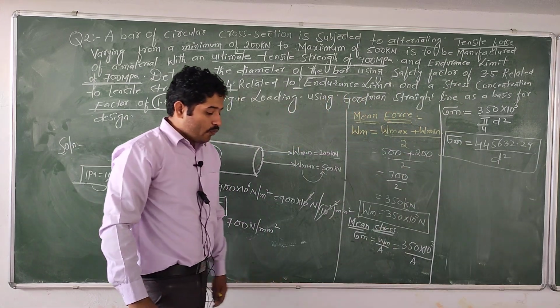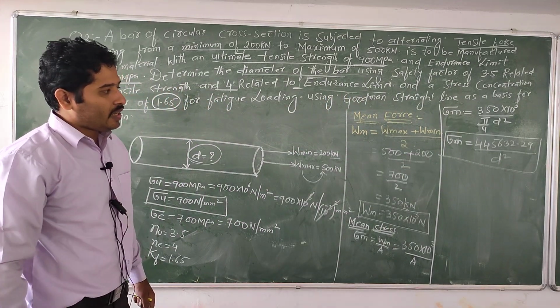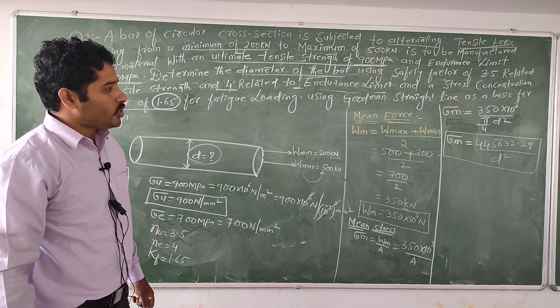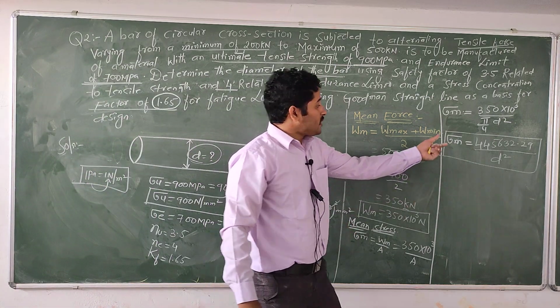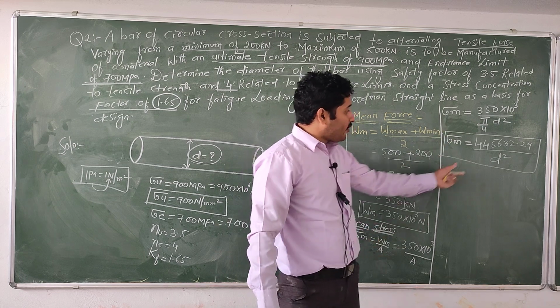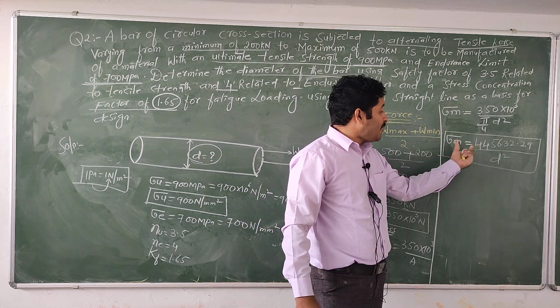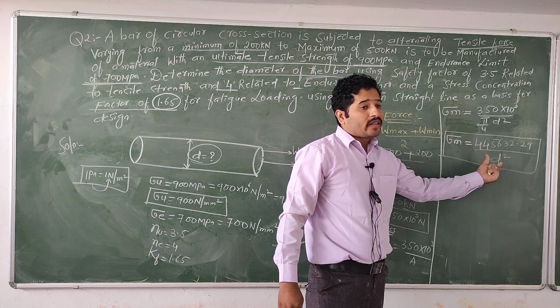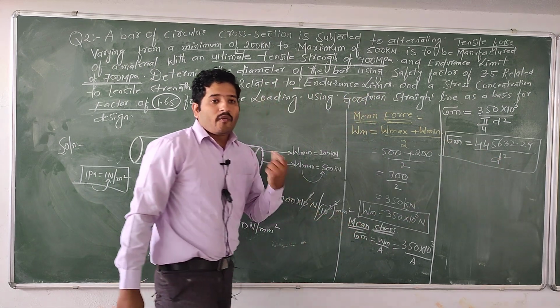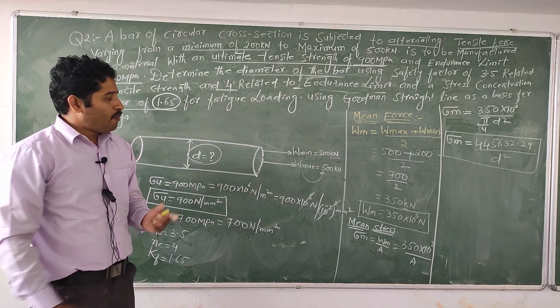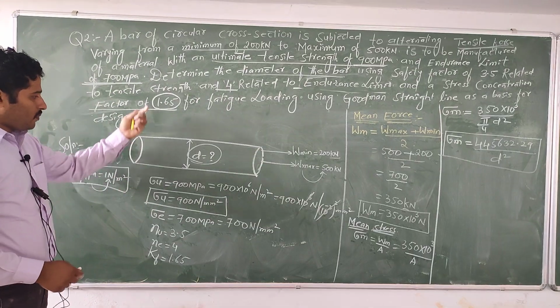How much did we get here? 4453632.29 by d square. That is the value of mean stress. From this we cannot find the value of d, so again we need to go for the variable stress. Please take this snapshot. I will rub.